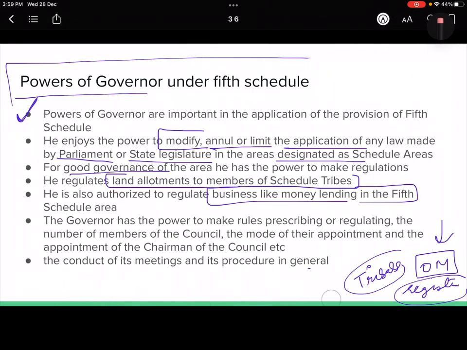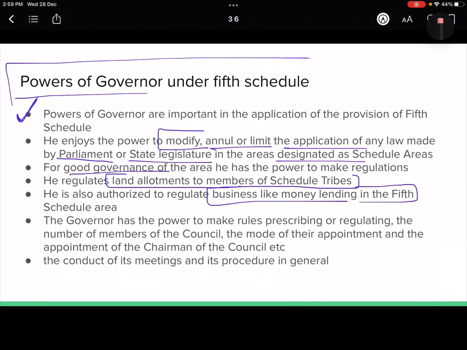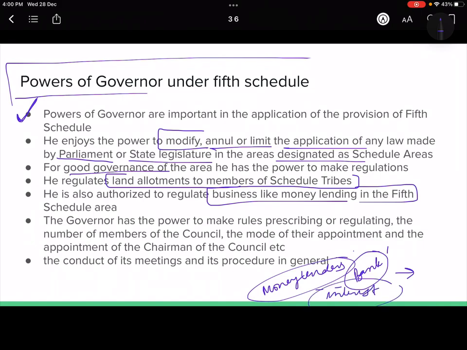the money lenders used to give tribals money, ठीक है, कि you can take loan, because bank would never give a loan to a tribal because he has no livelihood, उसका कुछ record नहीं है whether he'll be able to give back the money or not. So they would take money from the money lenders, and these money lenders, what will they do? They will give money and then they will charge exorbitant prices, exorbitant interest rate, ठीक है. So they would start exploiting, and for peanuts they would take away their land, their resources, their assets. So to regulate that, because these were the practical problems that were there in the tribal areas and the nearby areas.